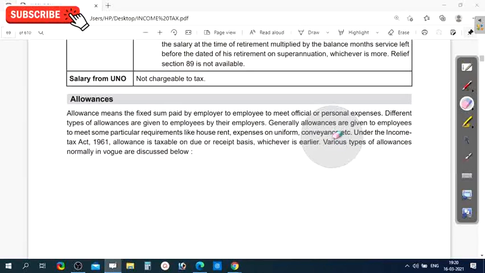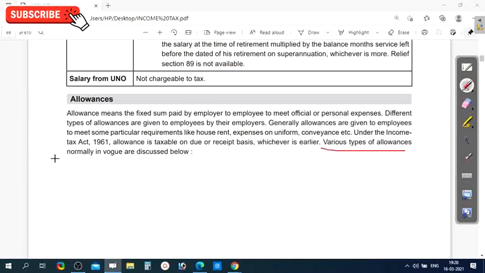Finally, you have to pay the tax. Whether you pay on due basis or receipt basis, the ultimate thing is you have to pay the tax on the allowances which are fully taxable or partly taxable. That is the main object and aim of calculating the tax, and whichever is earlier.